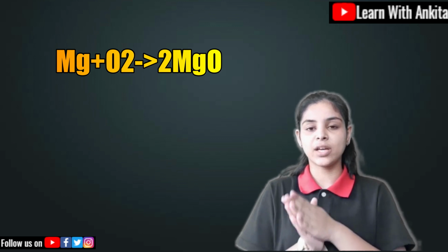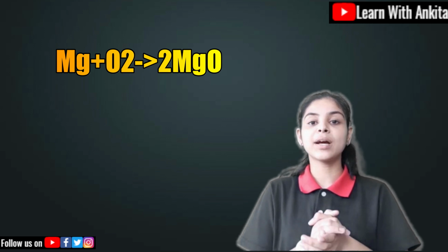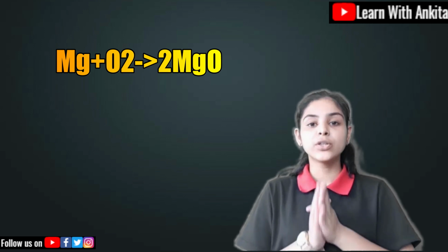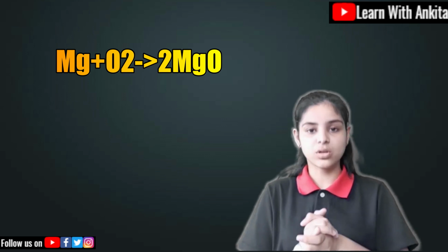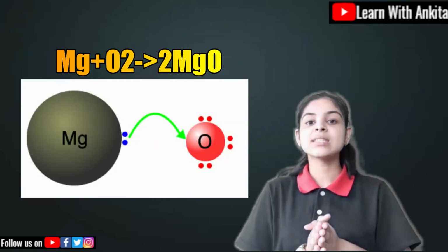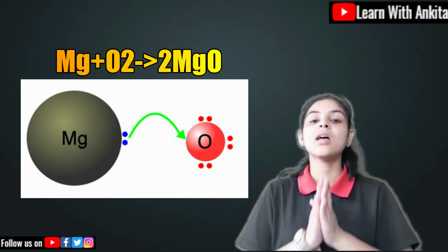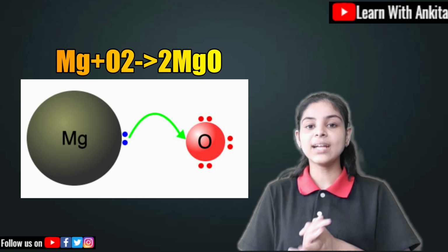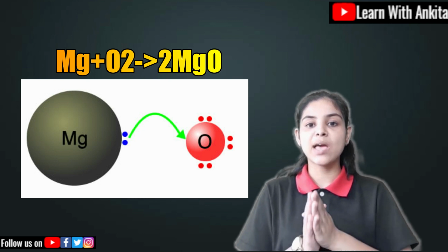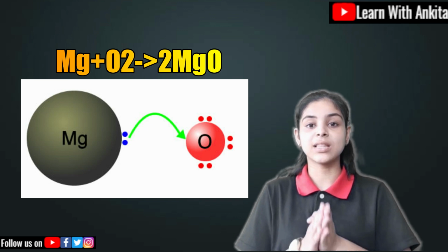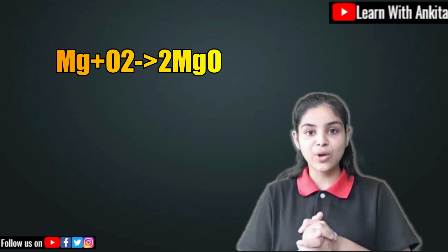Like over here 2MgO, so 2 is considered with Mg and also with O. Here are two atoms of Mg and two atoms of oxygen. So this is an unbalanced chemical equation. It is unbalanced because Mg has one atom on the reactant side and two atoms on the product side.